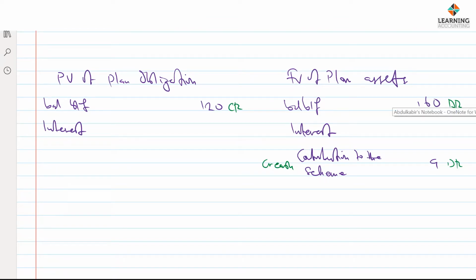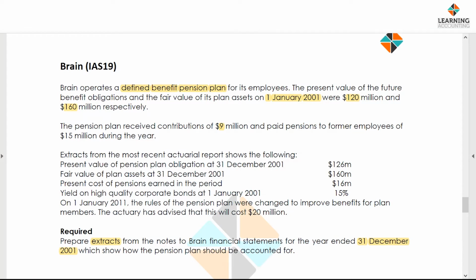Now back to it. It also said it paid 50 million to the former employees. Now what is paid is benefit paid, and benefit paid affects both plan assets and plan obligations, because we're using the assets to settle the obligations. Therefore, we are debiting our obligations and we are crediting our plan assets. Okay, but before then, let's read further a little. I'm going to make use of that information, but I want to manage my space.